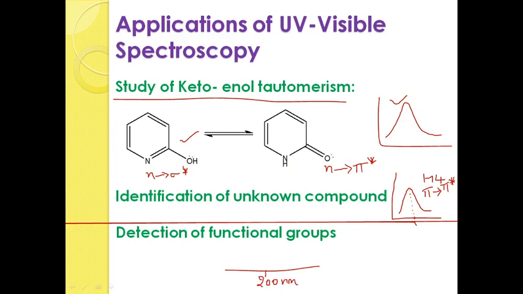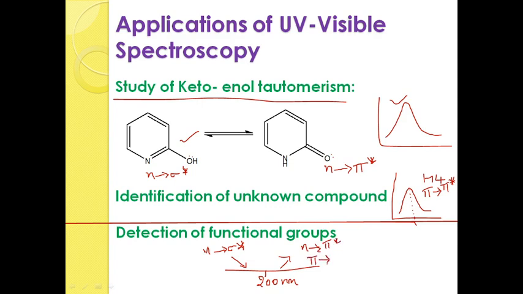If you are getting the spectra below 200 nanometer, then it is responsible for n to sigma star transition. So, below 200 nanometer, simply it is responsible for n to sigma star transition. After 200 nanometer, there may be n to pi star or pi to pi star transition.